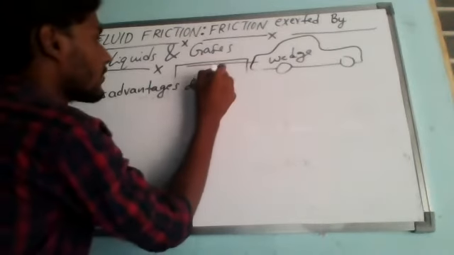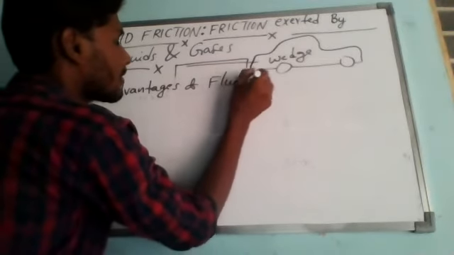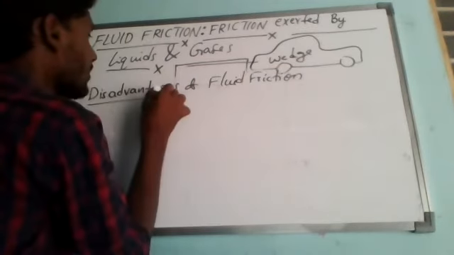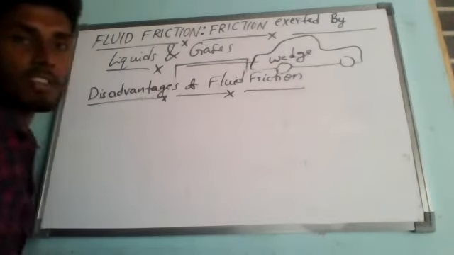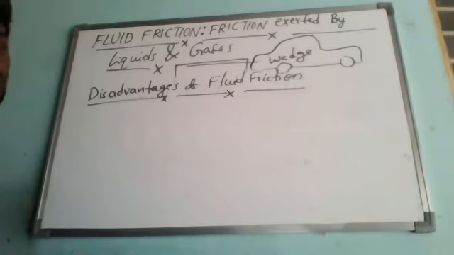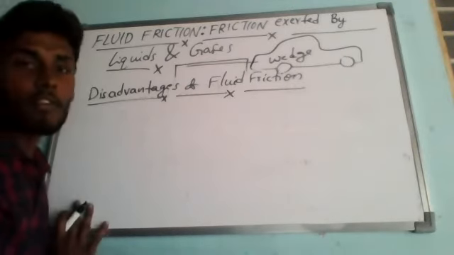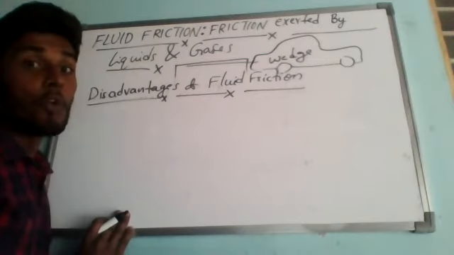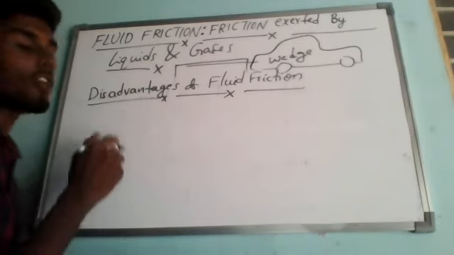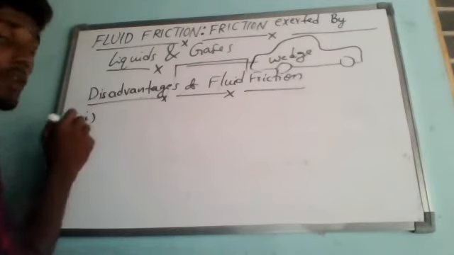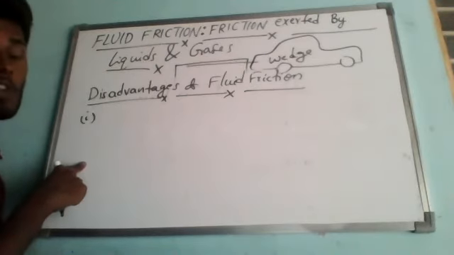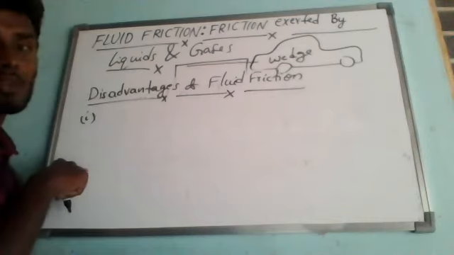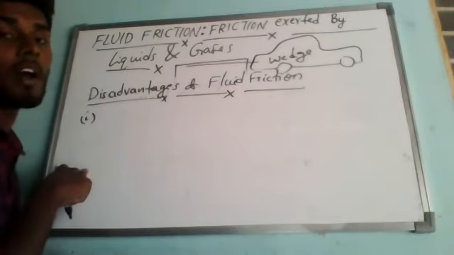Disadvantages of fluid friction. The main disadvantages of fluid friction are two. The first one is that fluid friction reduces the speed of objects. Because of this unnecessary fluid friction, the speed of objects moving through the fluids is reducing, and it makes speeding up harder.